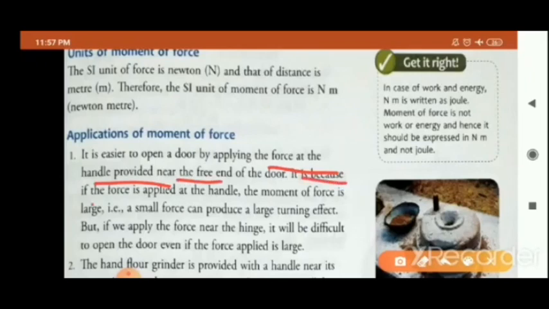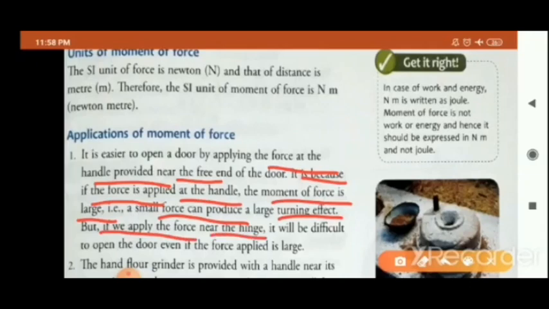It is because if the force is applied at the handle, the moment of force is large. That is, a small force can produce a large turning effect. But if we apply the force near the hinge, it will be difficult to open the door even if the force applied is large. This thing I have already explained to you, children.